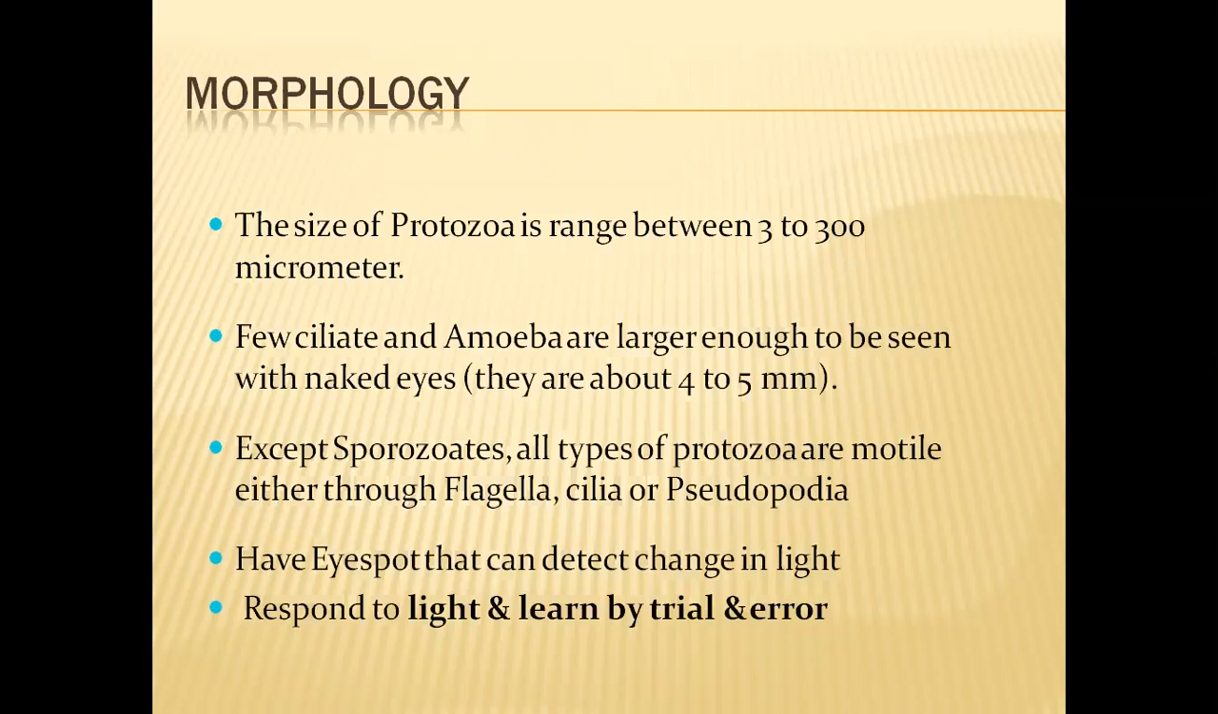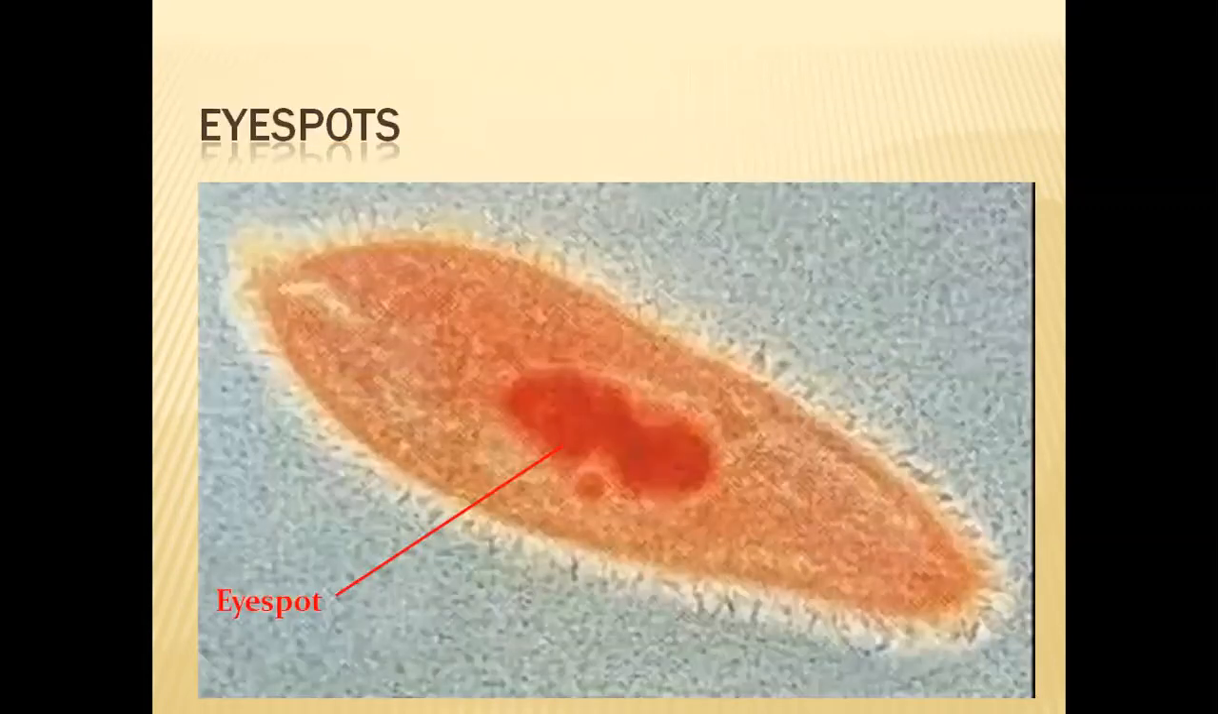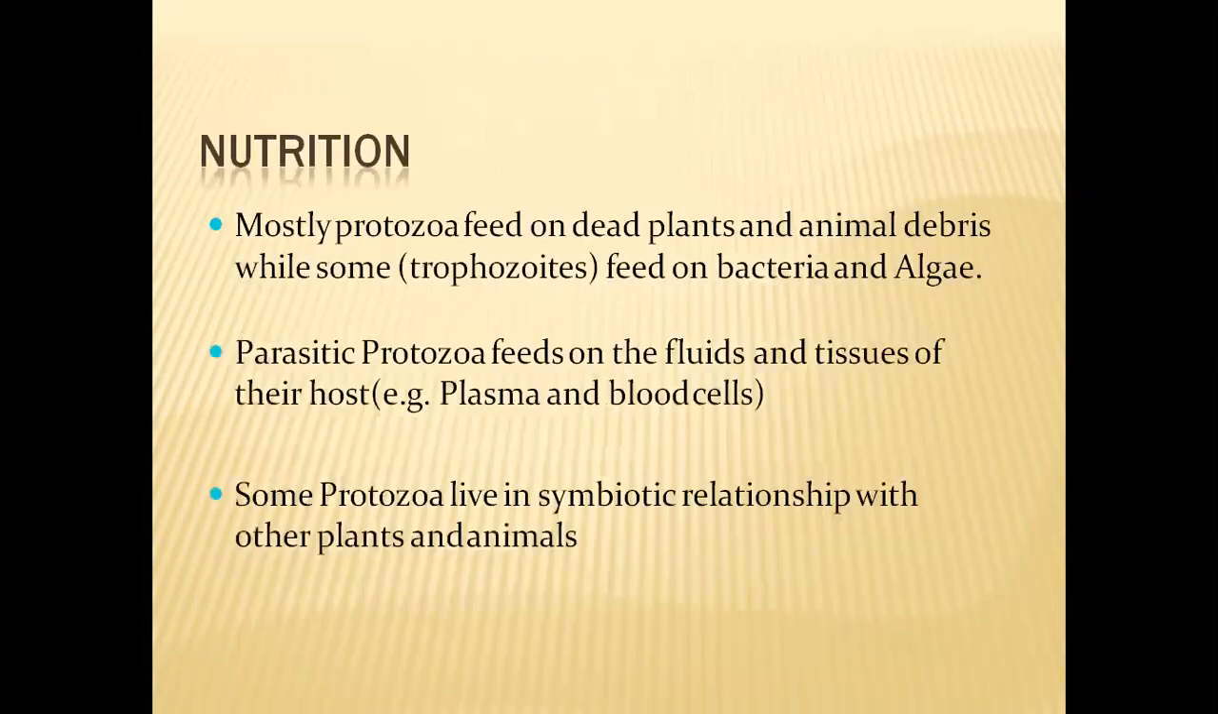And some of these protozoans consist of eye spots, and this eye spot can detect the change in light intensity. So they respond to light, and they will learn things by trial and error with the help of these eye spots. The eye spots can be seen in this organism, this is Paramecium, and eye spots are also present in Euglena.